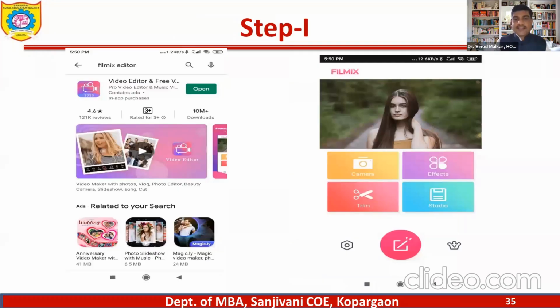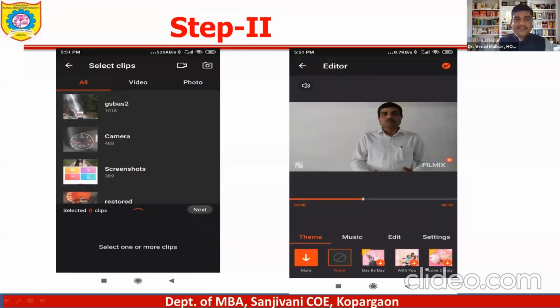The beauty of this app, as I told you, is that you just input whatever video you have prepared with your mobile phone, and you can add a script, or cut a certain portion of the video. You can club 2, 3, 4 videos with the help of this app. You can add text, and you can add background music to your video. So you can make professional videos of your course content. You can add pictures at particular places also.